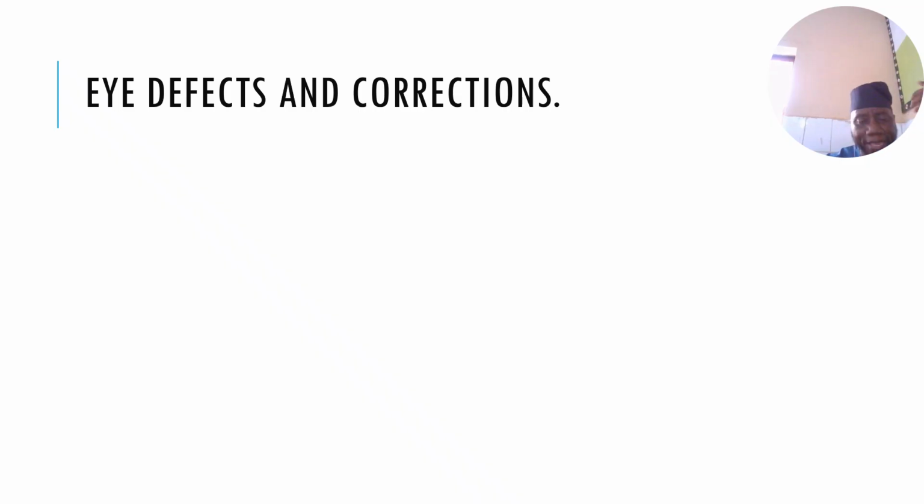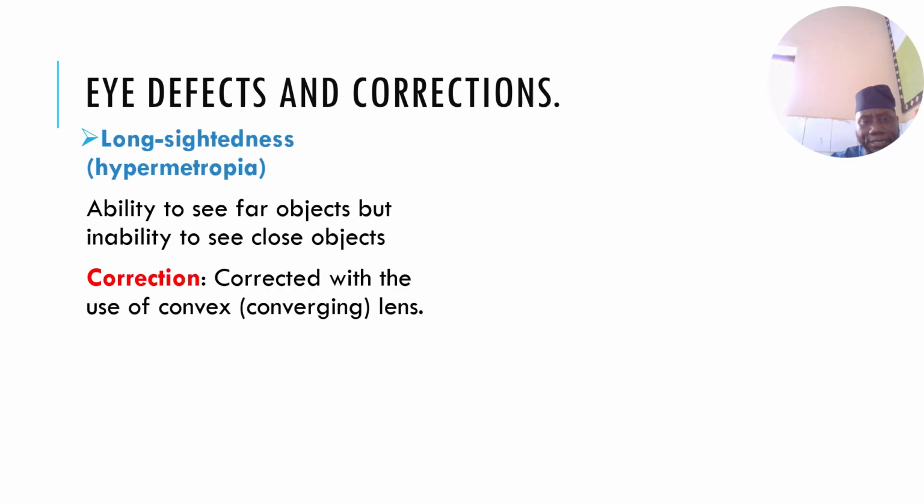Now we have eye defects. We're going to look at 5 eye defects. The first one is called long-sightedness. That is the ability of the eyes to see a far object but not being able to see a nearby object. And this can be corrected using a convex lens or converging lens.